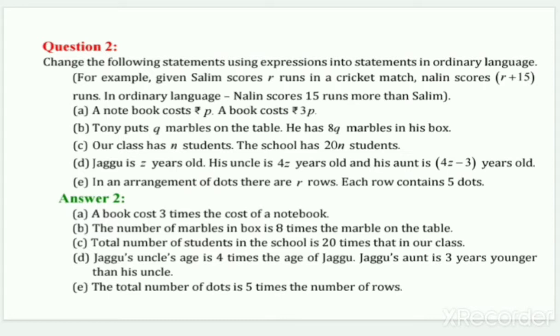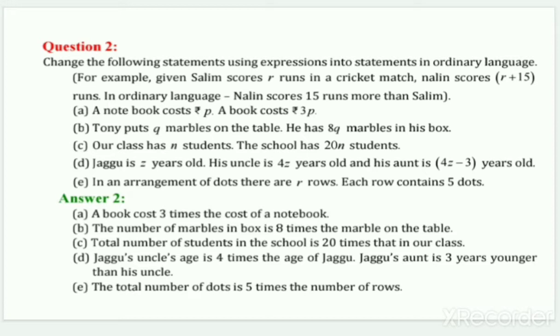It is given, for example, Salim scores R runs in a cricket match. Nalin scores R plus 15 runs. In ordinary language, Nalin scores 15 runs more than Salim, right? Yes, this is the ordinary language.